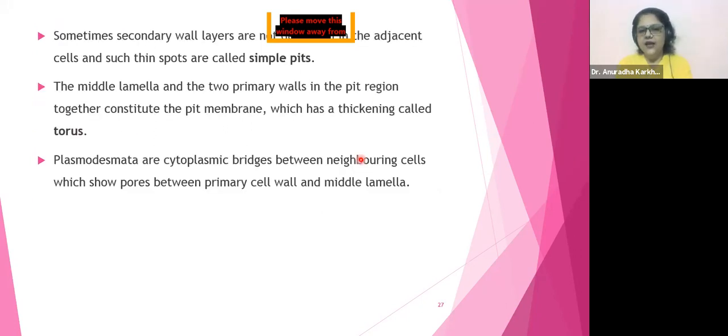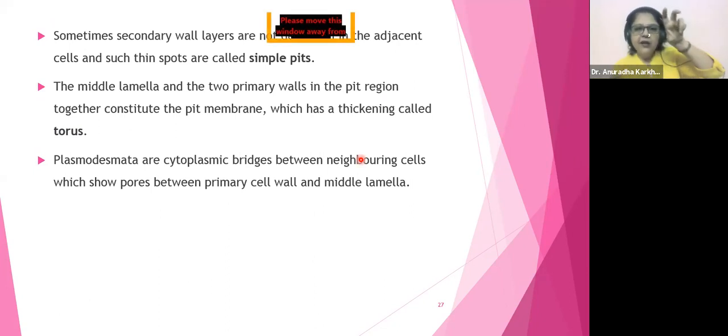This box is again coming in between. Anyways, now this is something which is extra. This content is not given in your textbooks, so please pay attention. Sometimes secondary wall layers are not deposited in the adjacent cells, and such thin spots are called simple pits. So sometimes what happens, these lignin depositions need not be uniform.